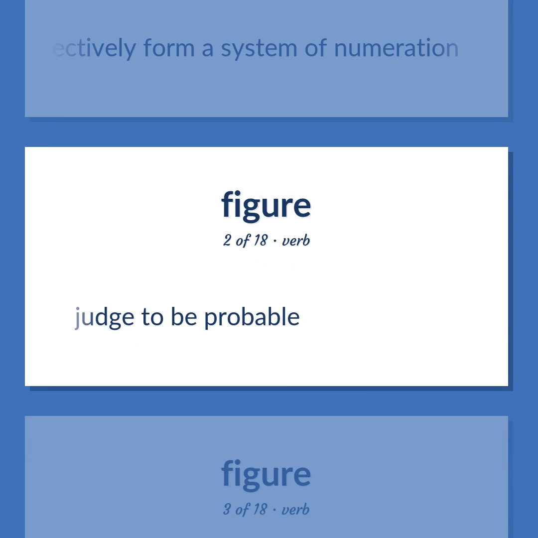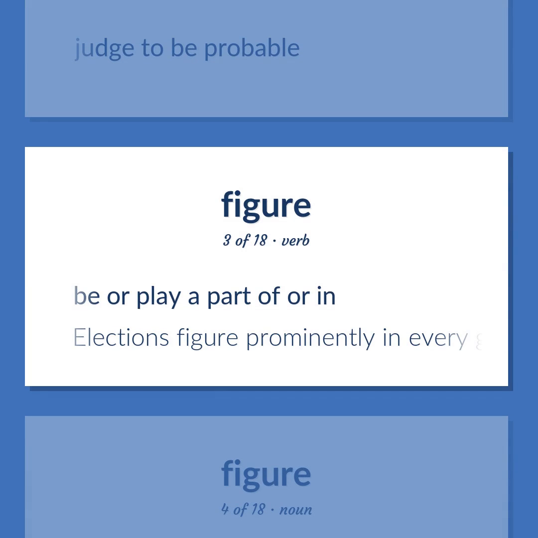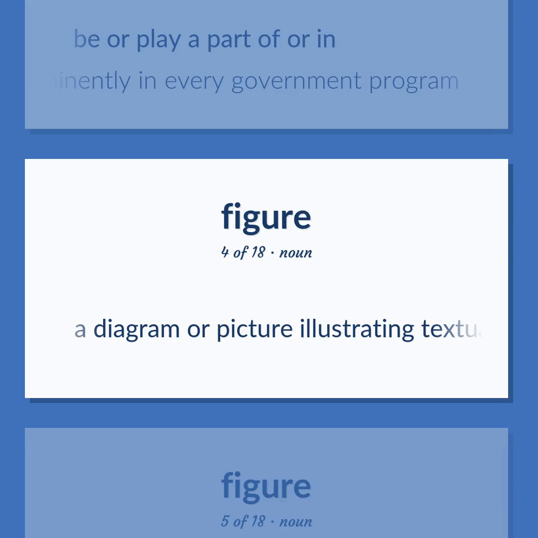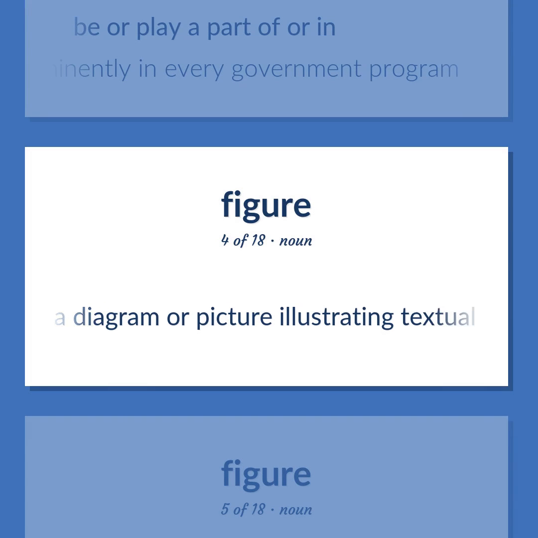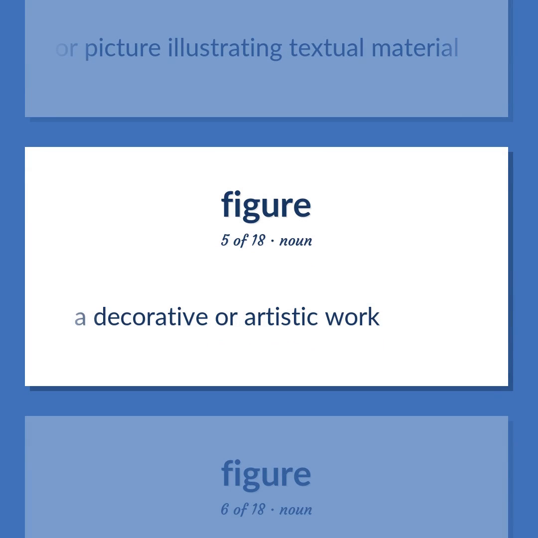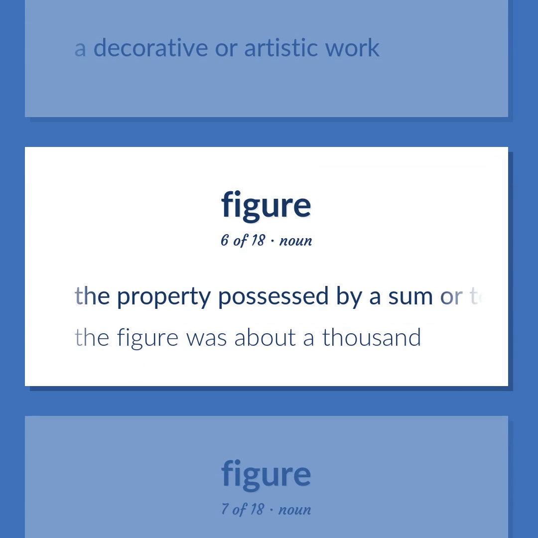Judge to be probable. Be or play a part of or in. Elections figure prominently in every government program. A diagram or picture illustrating textual material. A decorative or artistic work. The property possessed by a sum or total or indefinite quantity of units or individuals.